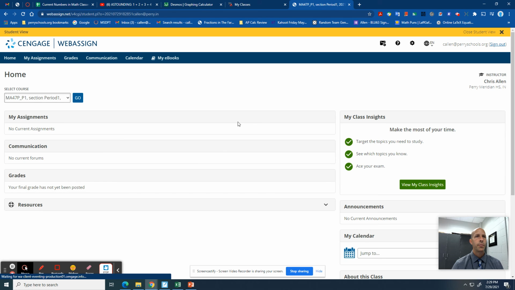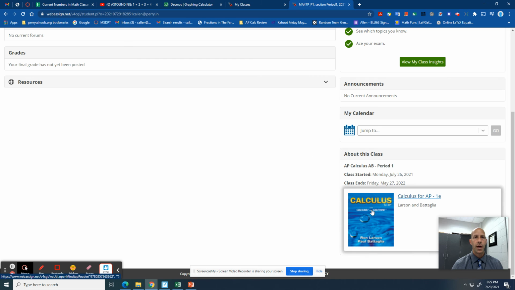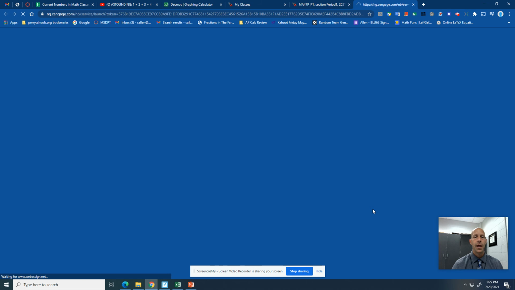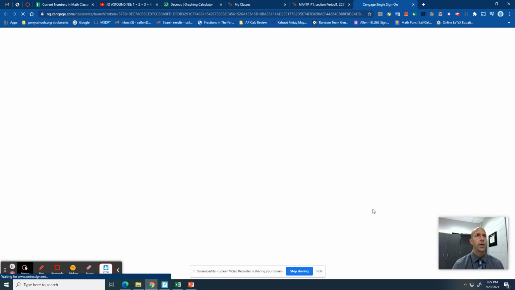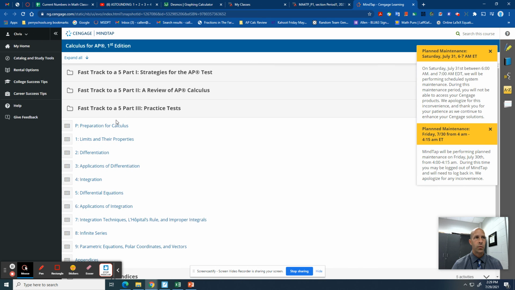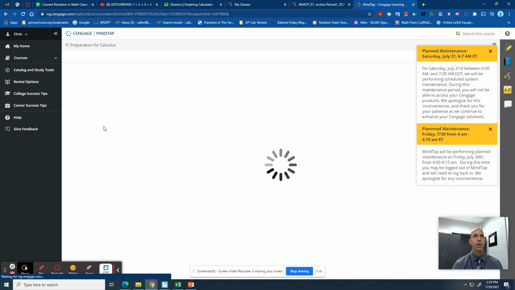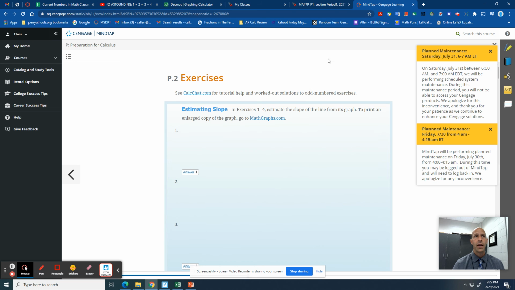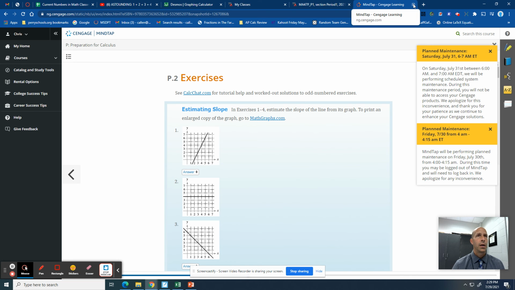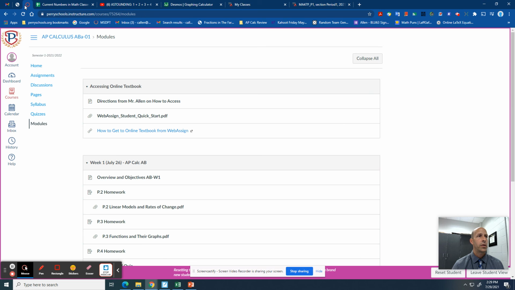And then when they get to this page here, they will see this blue textbook here. We've got physical copies of those here in class, but students obviously want to be able to access those from home. So they just click that, and then this will pop up, and then they can start getting into their textbook. Again, I'm not going to go through all of that with you. I just want to show you it's not difficult, but students need to be familiar with how to do that. If they need help, they should see me. So I'm going to get out of that for now and go back here to Canvas. Okay, so that's how they get to the online textbook.